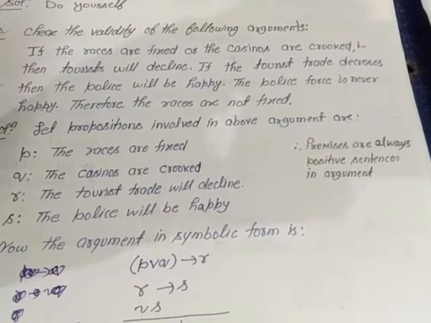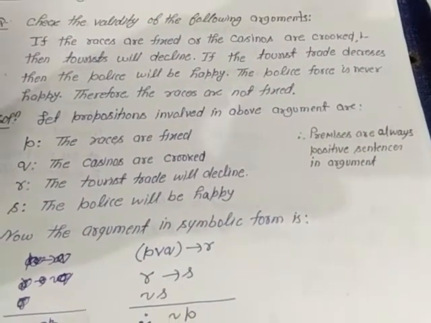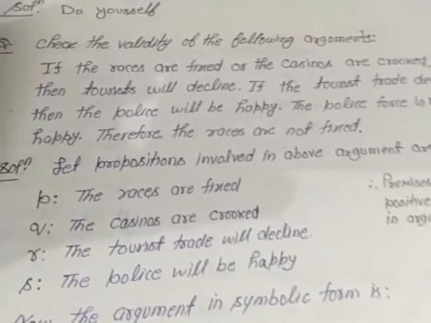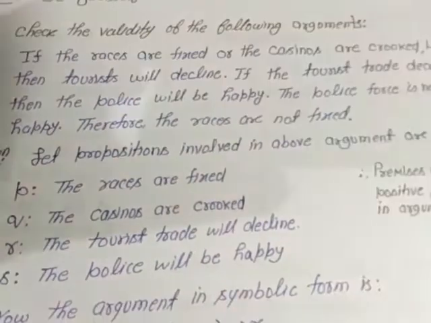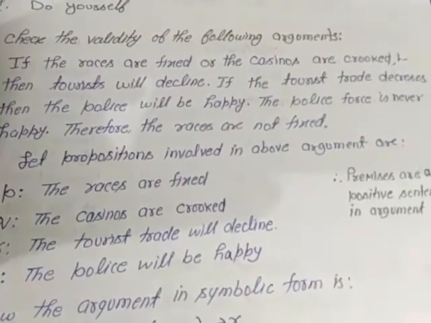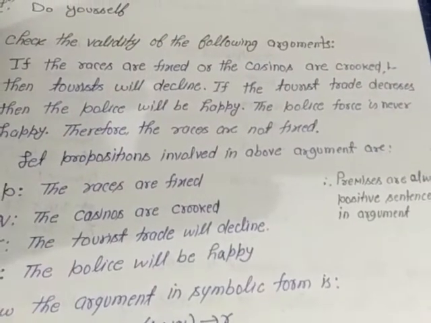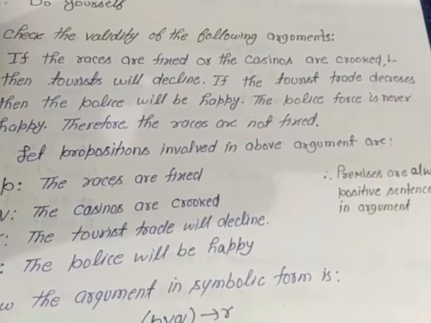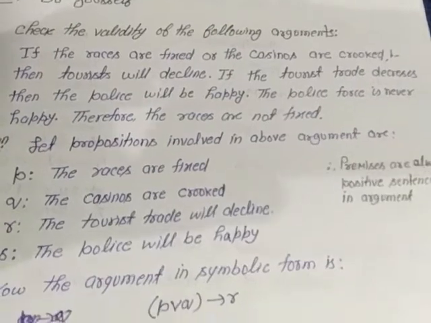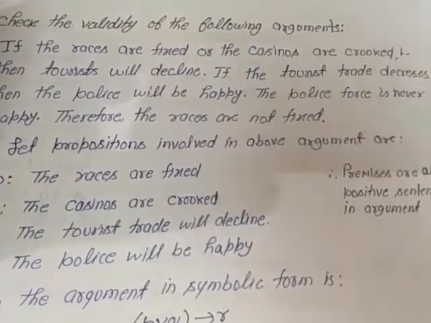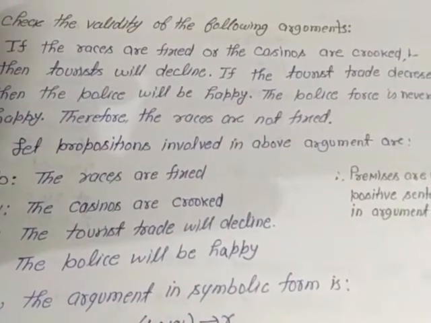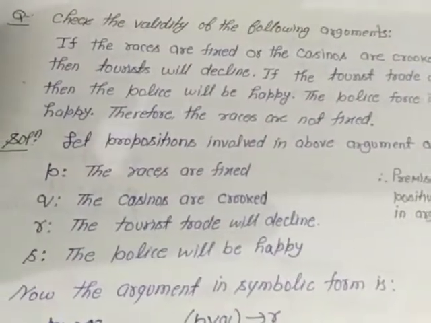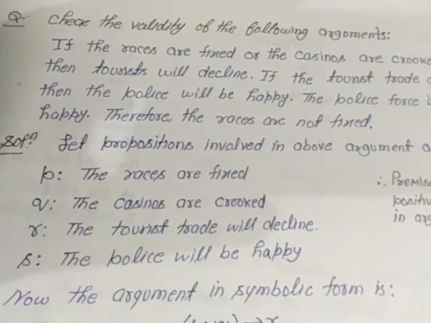Then tourist trade will decline. Now the statement the tourist trade will decline is denoted by small r. Now after the full stop we will study the logic again. If the tourist trade decreases, we have used this sentence as r. Now we go further, then the police will be happy. This is a new sentence, so we will represent this new statement by small s.